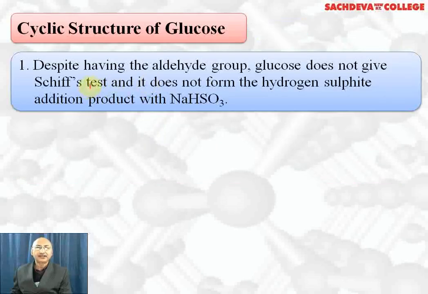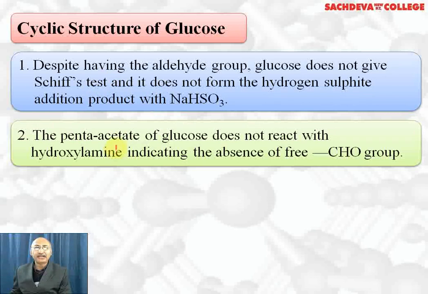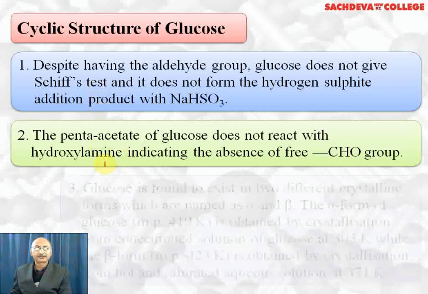Cyclic structure of glucose. Why do we think of cyclic structure of glucose? Because it has aldehyde group, but glucose does not respond to Schiff's reagent test, which is characteristic test of the aldehydes. Secondly, it does not form hydrogen sulfide addition product with sodium hydrogen sulfide. Thirdly, the pentaacetate of glucose, which is formed by reaction of glucose with acetic anhydride, does not react with hydroxylamine, which indicates that there is absence of free aldehyde group, or aldehyde group is involved in cyclic structure. So these 3 observations indicate that aldehyde group may not be in free form and glucose may have cyclic structure.